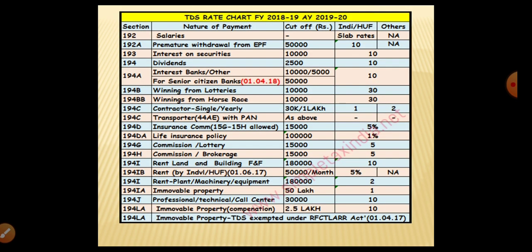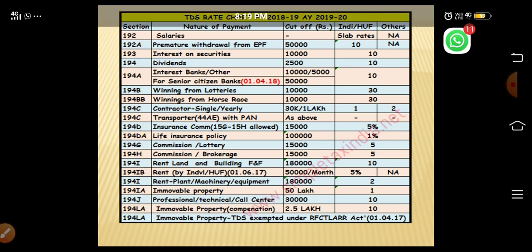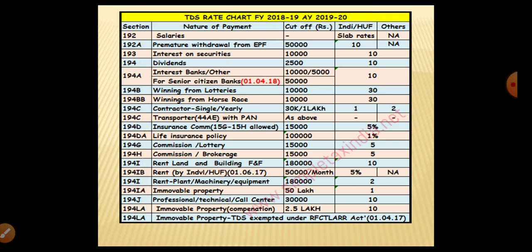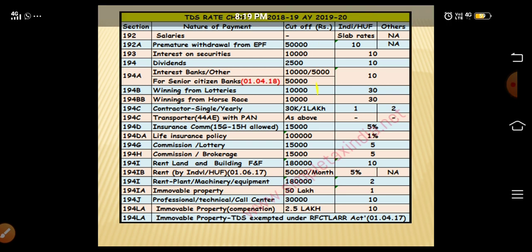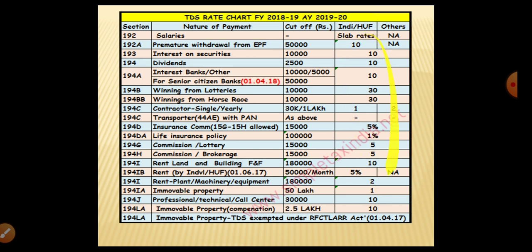These are the various percentages prescribed by the income tax department for the assessment year 2019-20 and the previous year 2018-19. Here the various sections are also mentioned. Here the nature of payment is given, this is the maximum limit per year, and these are the deducting percentages of TDS.